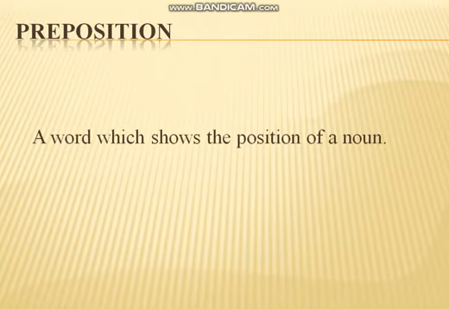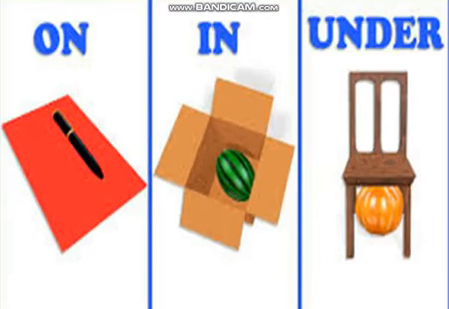Like if I say you are sitting on the bed, you are sitting on the bed. Where are you sitting? You are sitting on the bed. Here the word on is a preposition. Now look at its example, so then it would be clear to you.